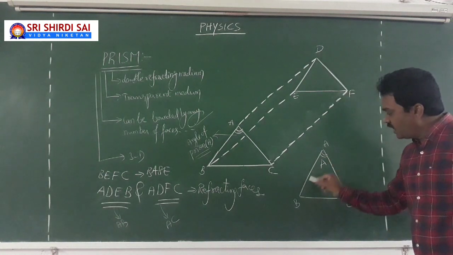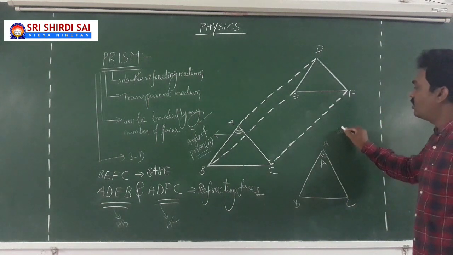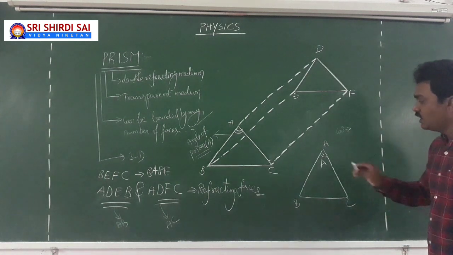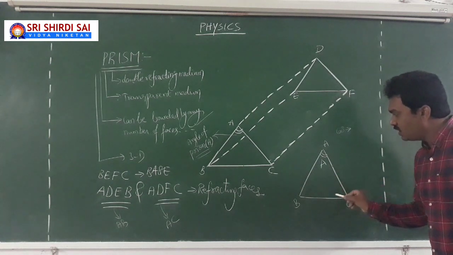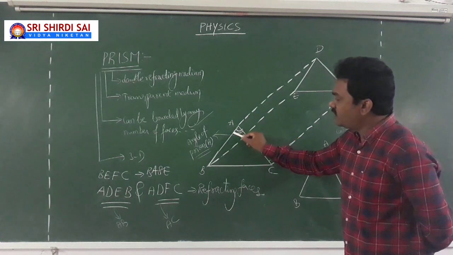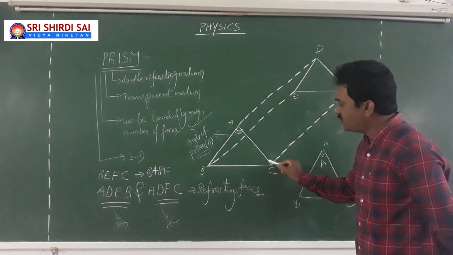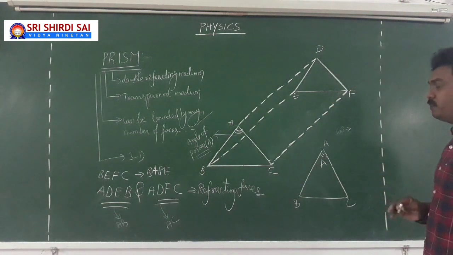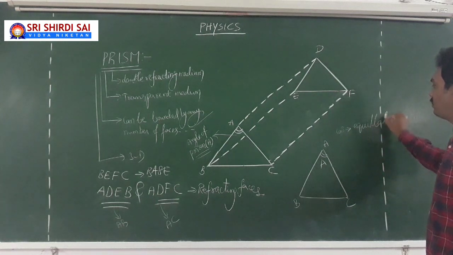If each angle in this prism, all the three, are 60 degrees, what does it mean? Here the angle between the faces is 60 degrees. Here between these two is 60. Here between these two is 60. If each angle in the prism is 60 degrees, then we call it an equilateral prism.